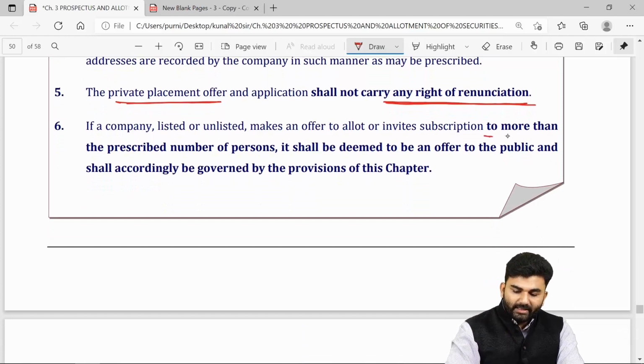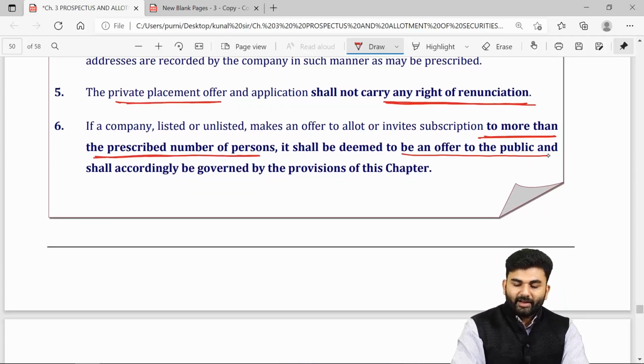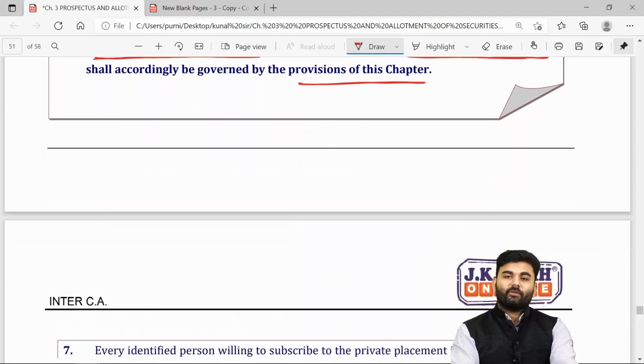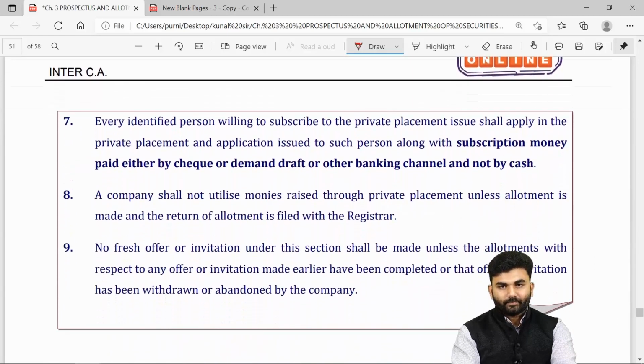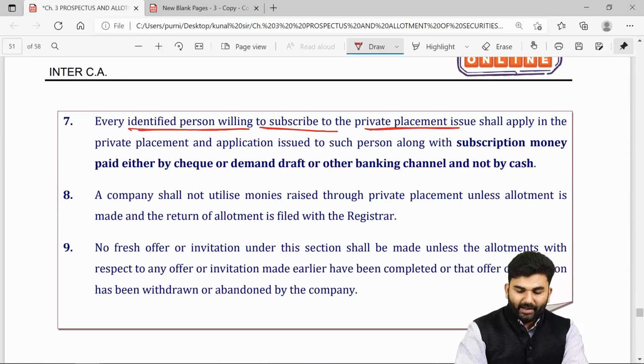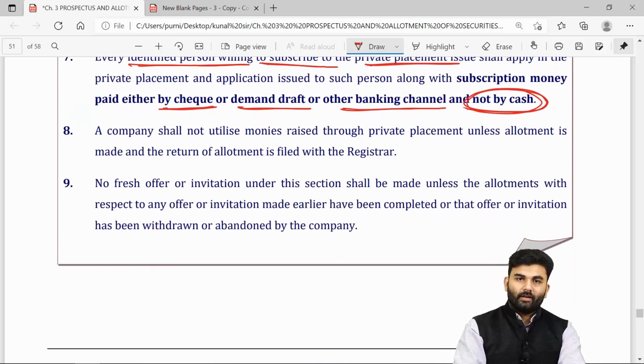However, if the company has given an offer letter to more than the prescribed number of persons, then it will be considered a public offer, and the provisions of section 23 to section 41 will be made applicable. The identified persons who are willing to subscribe to the securities issued through a private placement can either make the payment through a cheque or demand draft or any other banking channels, but they should never ever make the payment through cash.